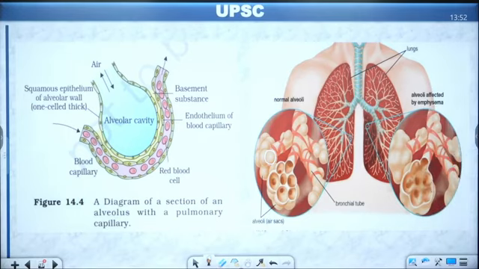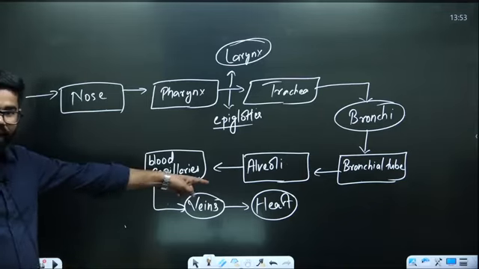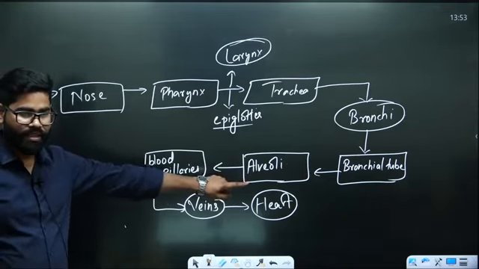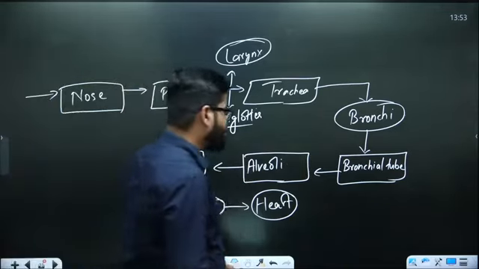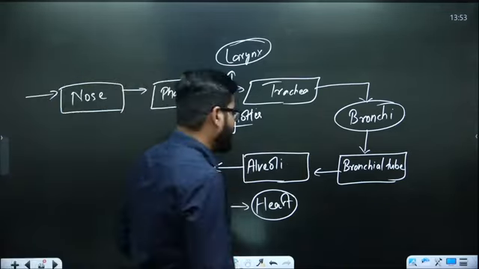And just connected, blood capillaries are going to form what? They are going to form veins. Veins will go to where? Heart. And heart will do what? Again pump it back. Okay. So from here you can connect with the circulatory system, that this is connected to all the cells and back. Artery, cells.